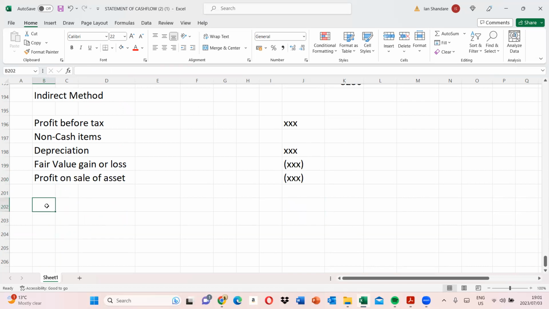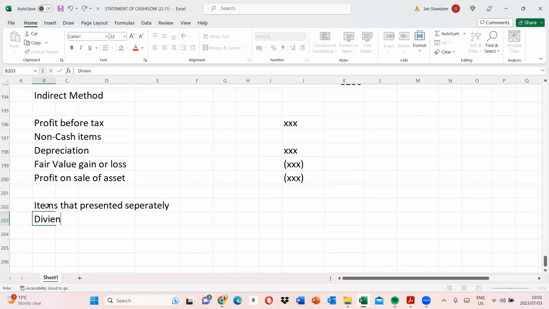Then you include items that are presented separately. Items like what? Dividends received, dividends paid, interest, taxation.